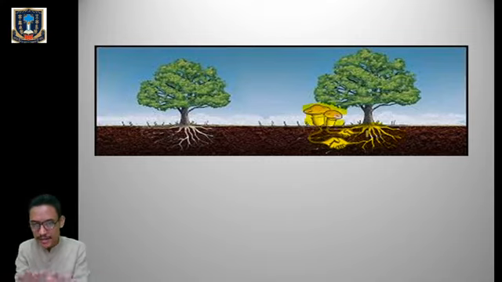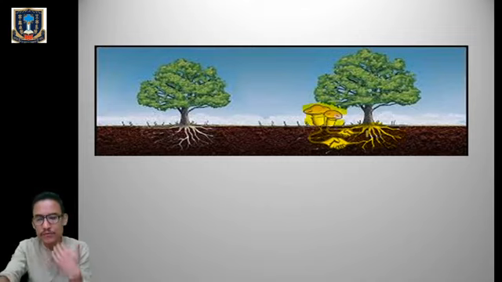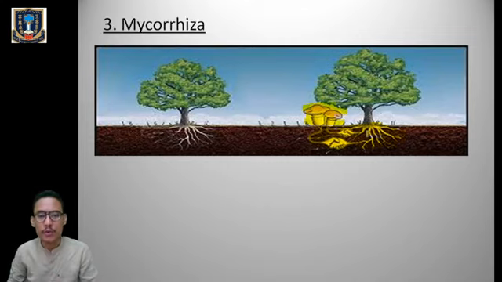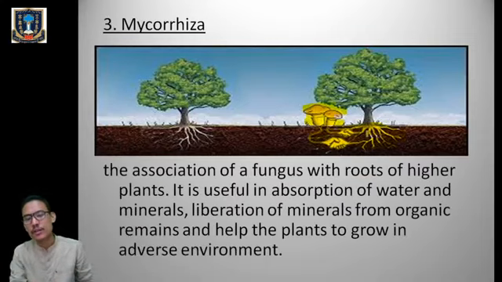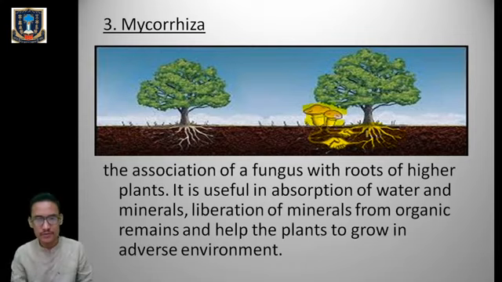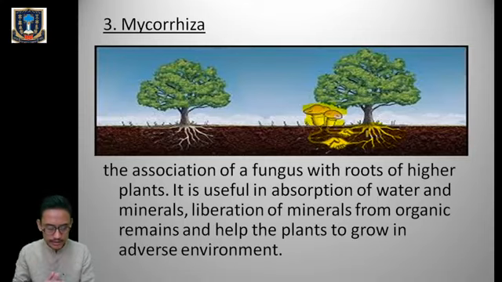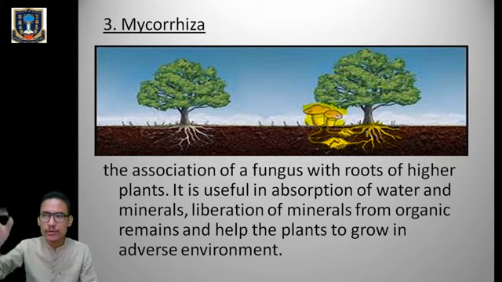So this type of association, in case of kingdom fungi, is usually called mycorrhiza. So what is mycorrhiza? Mycorrhiza means the beneficial association of a fungus with the roots of higher plants, mainly the roots of gymnosperms.